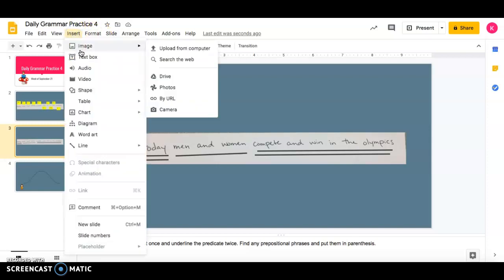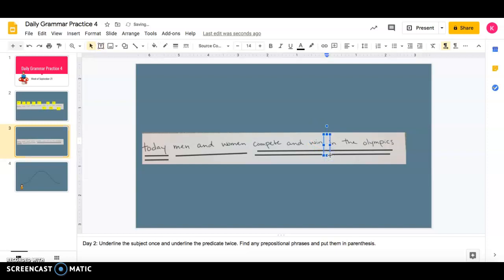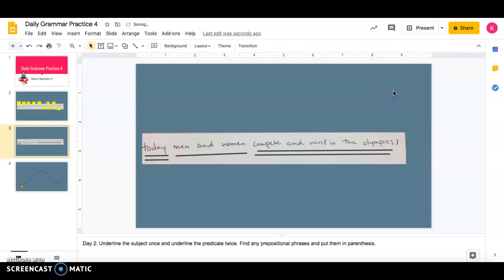And let's just go ahead and do this by adding a text box here. Add a parentheses. Might need to move that around just a smidge. Make it look nice and neat. Oh boy. All right, then I'm just going to copy and paste that, move it over here, and we'll just change our parentheses to be a closing parentheses. So now our phrase in the Olympics is inside the butt. All right.